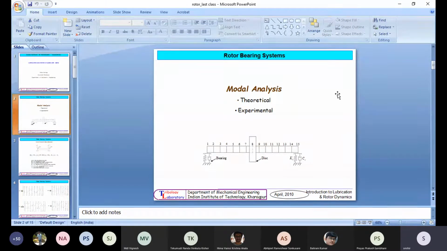Now in this rotor bearing system, you can see that the rotor is divided into a certain number of nodes or elements. Then you have a disc, and the bearing is modeled with stiffness and damping, as we discussed already. Now there are three things here. One is the bearing, another is the disc, and the next one is the rotor. There are three elements here. So individually you have to model these three elements.